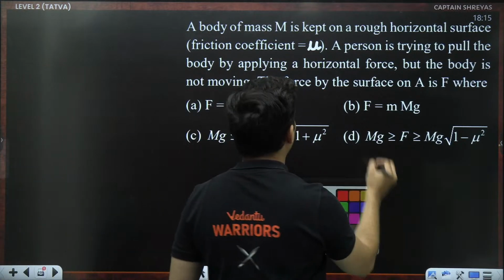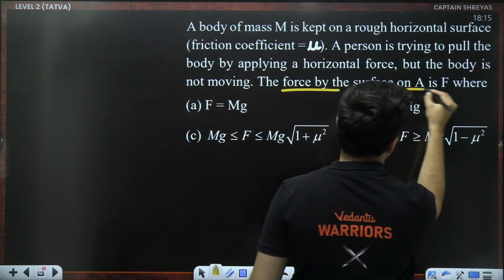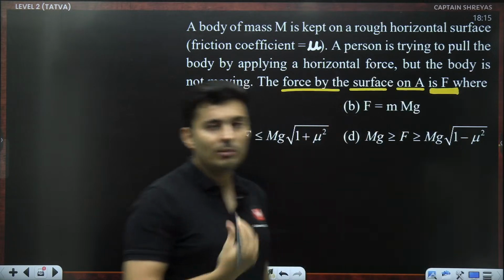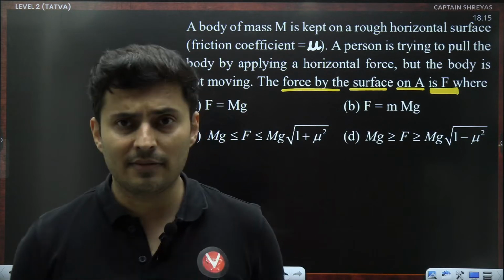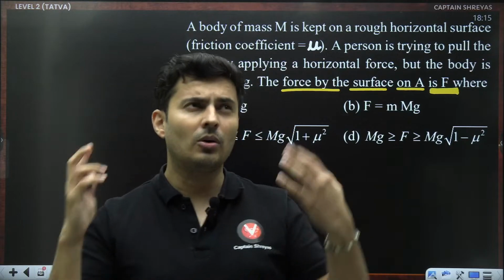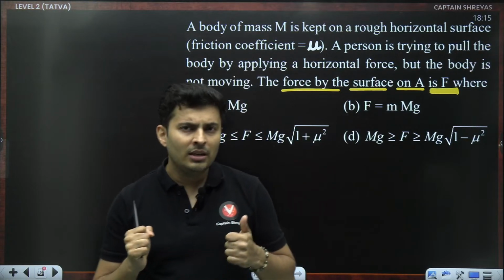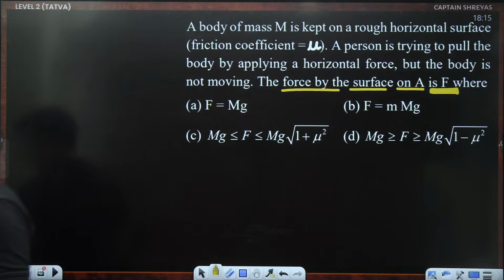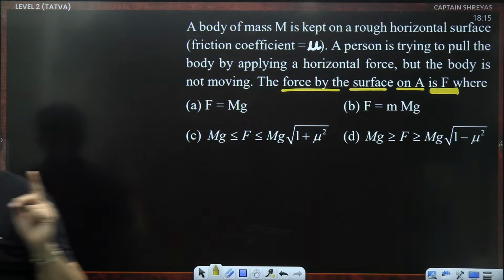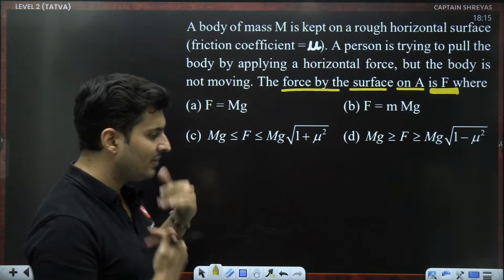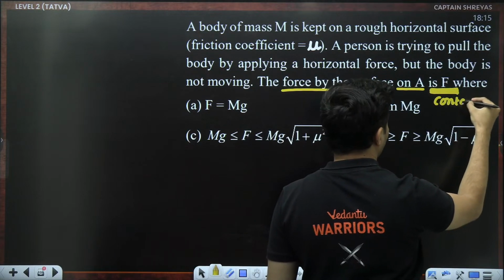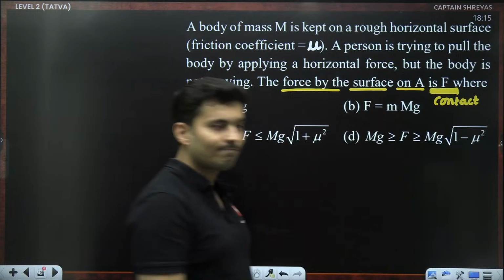Now, when I say the force by the surface on that object is F, what does it tell you about F? What kind of force is F? The force exerted by the surface on the object. Is it normal? Is it friction? Or is it contact? Quickly think and tell me. Because it is the force by a surface on the other surface, it is nothing but the contact force. 100%. It is nothing but the contact force.